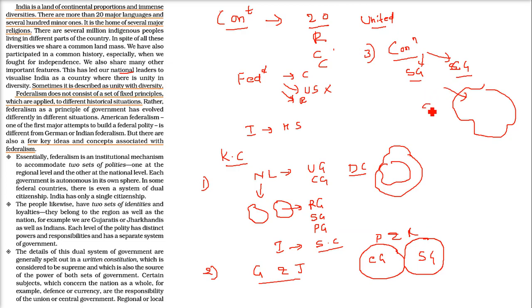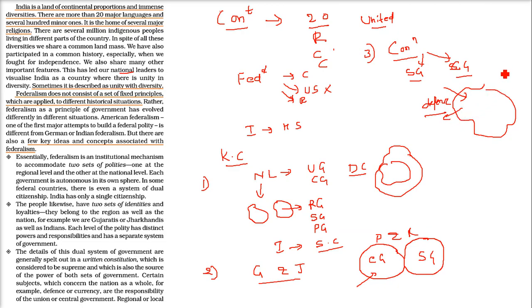For example, defense. See, nobody will say that people are going to attack Chhattisgarh. Our neighbor or any other country with whom we do not have such a good relationship is not going to attack only Chhattisgarh or any other single place. They are going to attack the whole of India, right? And if you have an international relationship, some cordial relationship with some countries, some treaty, all these are national matters. These are not a single state matter.